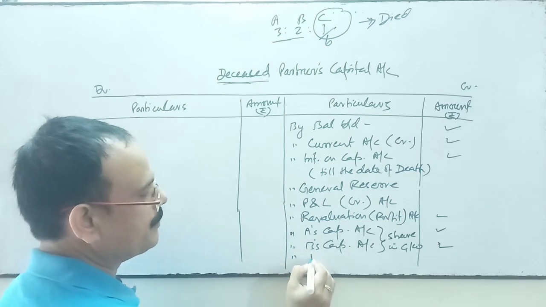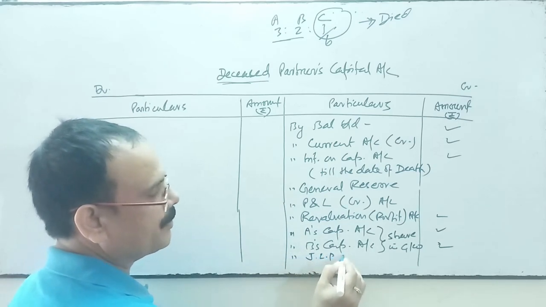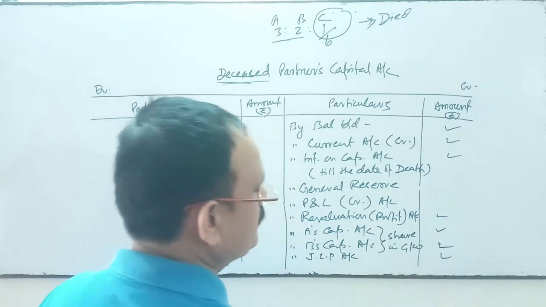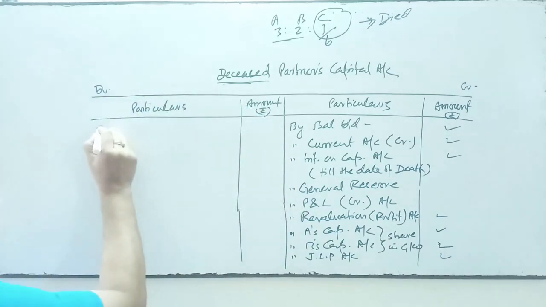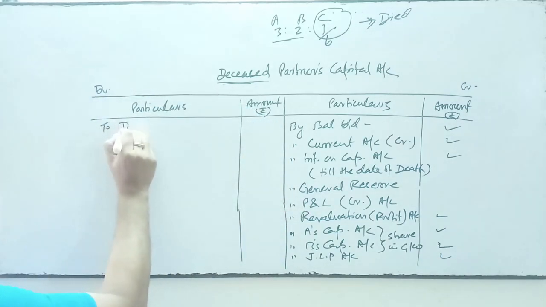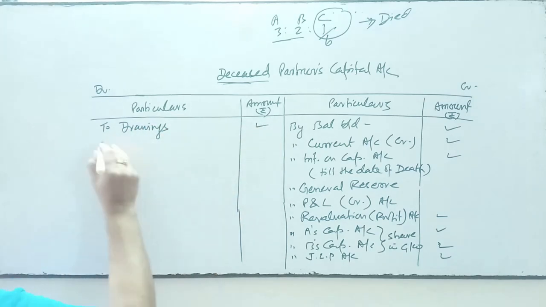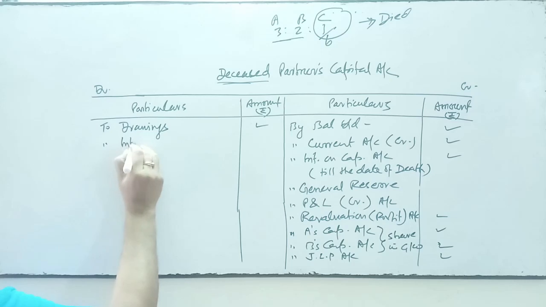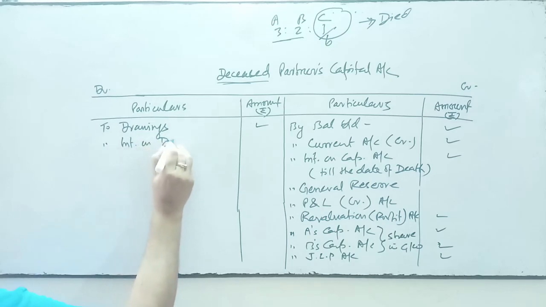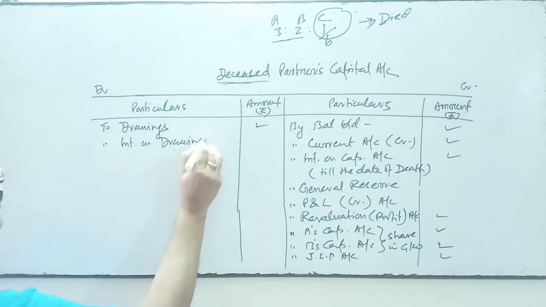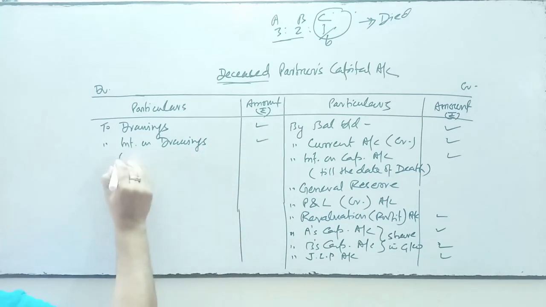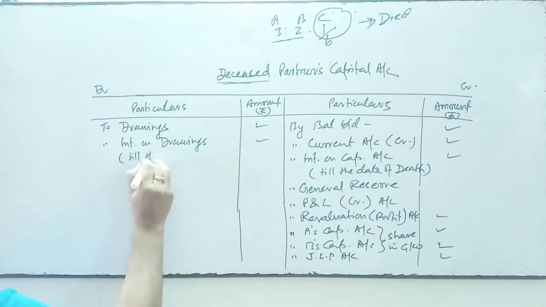If there is a joint life policy, then share in joint life policy account will be transferred. On this side you transfer the drawings, and interest on drawings of the deceased partner till the date of death.